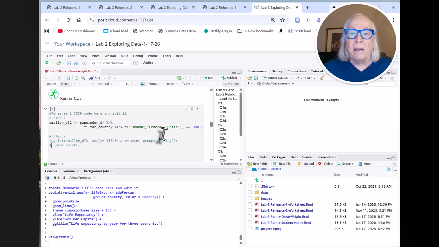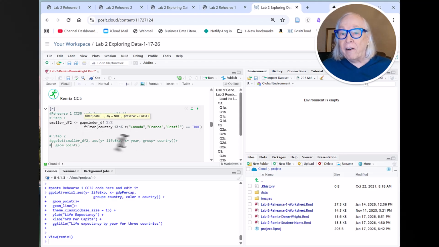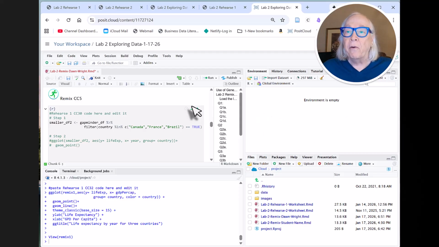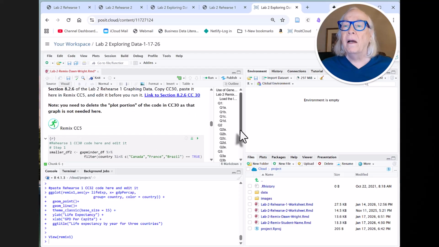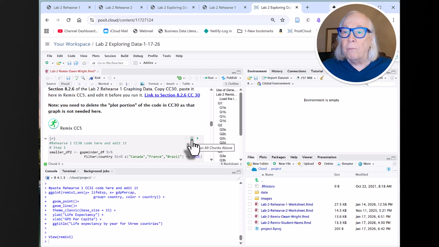So now we just got the part we need, and it's already got a filter for us. All we got to do is edit it for the names of the countries. So you can see that I need to rerun because I don't have any data objects over here. And I'm going to run all the prior code chunks. At the top of each of these code blocks, there's two little buttons. One's run the current chunk.